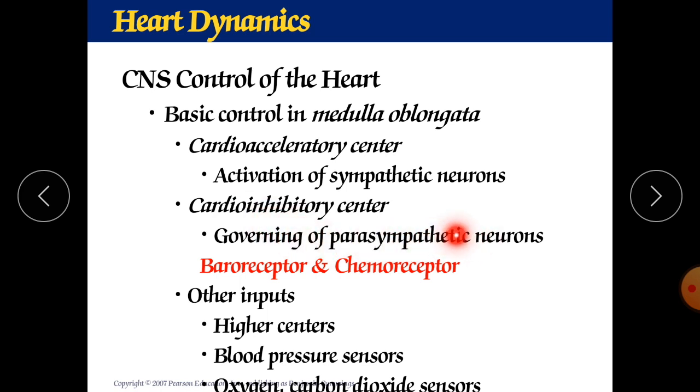Along with the vagus nerve, this parasympathetic neuron will activate and decrease the blood pressure. And the sympathetic nervous system along with the glossopharyngeal nerves will activate and work their functions. So two types of receptors are there. One is carotid sinus and another is aortic sinus.